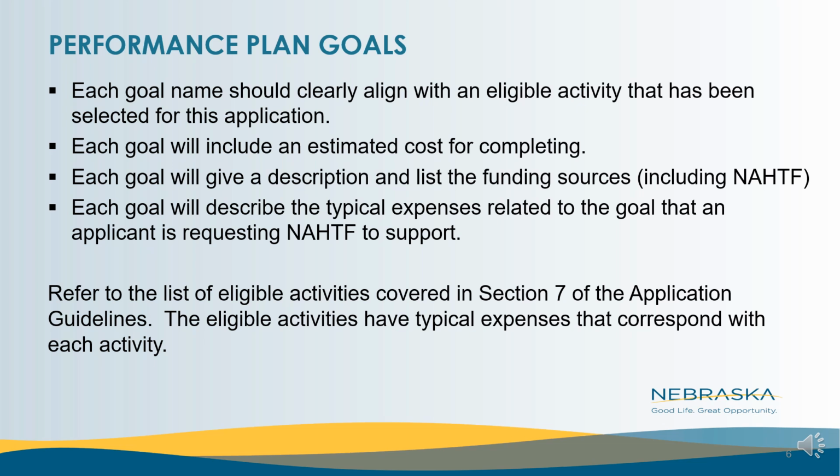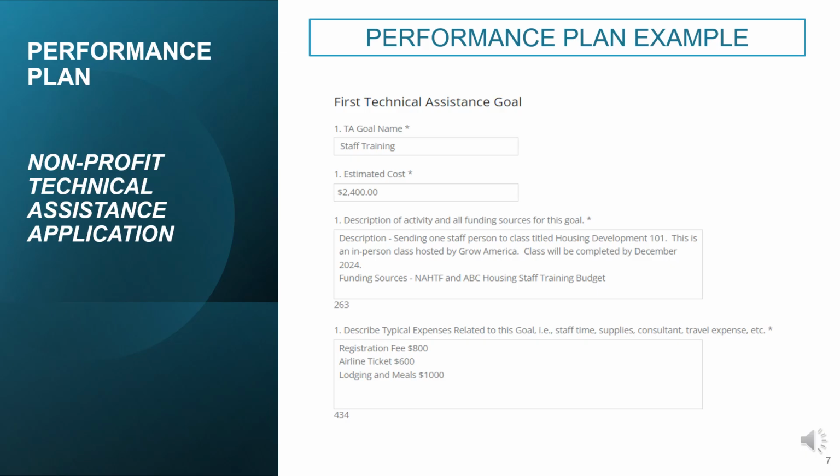Please refer to the list of eligible activities that are covered in Section 7 of the application guidelines and the corresponding typical expenses with each. This will help you to fill out the performance plan goals within the application. Here is an example of a performance goal written to address the activity of staff training and education.